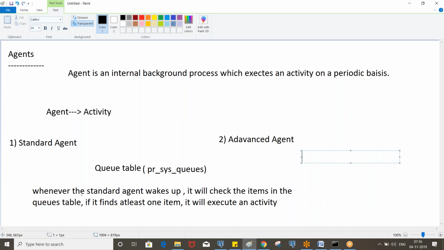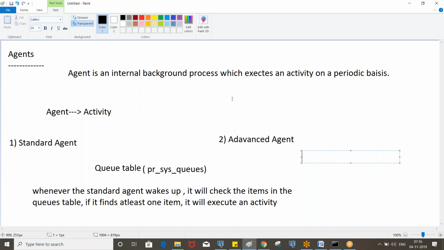So it depends on the queue in the standard agent, right? Let's say we are processing the loan application, and whenever we submit the borrower details, it will send an email as per the current logic, right? Now what we do is, we will not send an email immediately. We will take that work object and put it into the PRSysQueue table. And when the corresponding agent wakes up, it will process all those items.